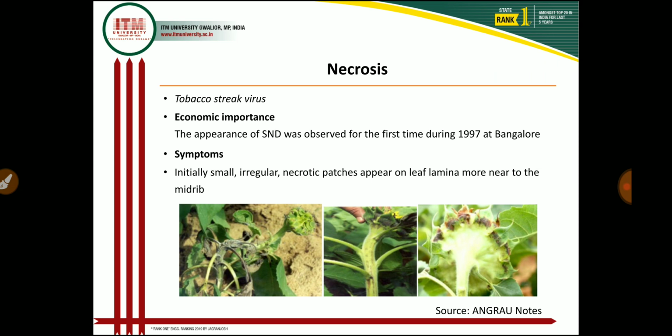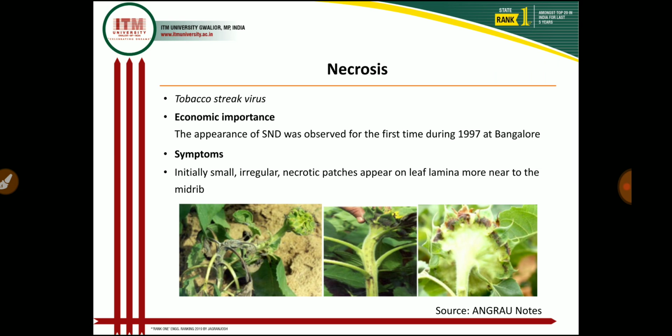As the necrosis advances, it results in twisting of the leaf. Later it extends from one side of the leaf lamella to the petiole and stem, and finally it terminates at the shoot of the plant, leading to paralytic symptoms. So these are the most important diseases.